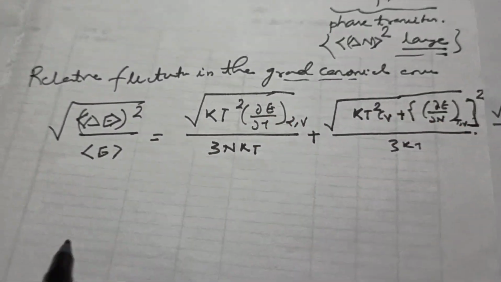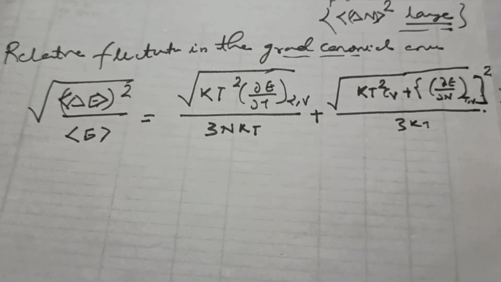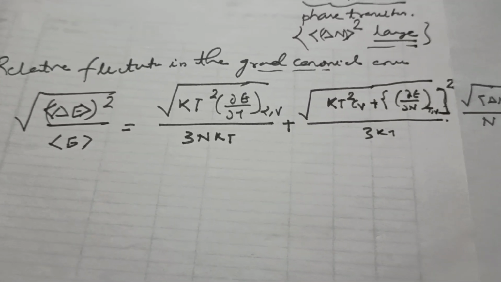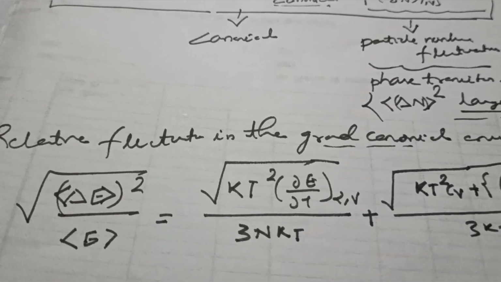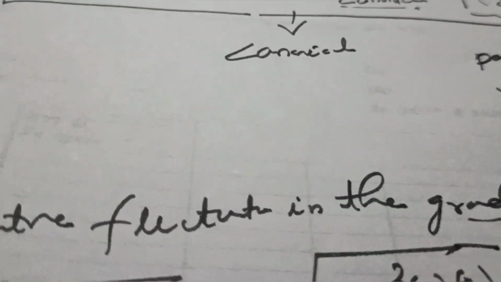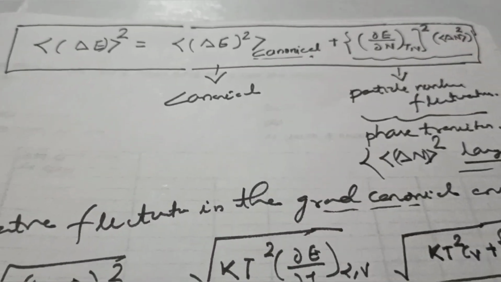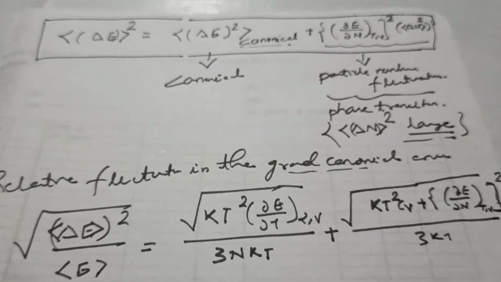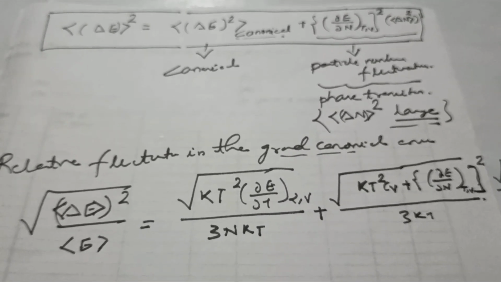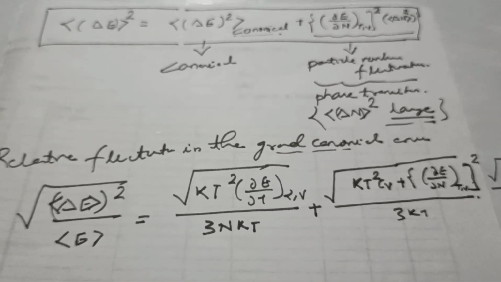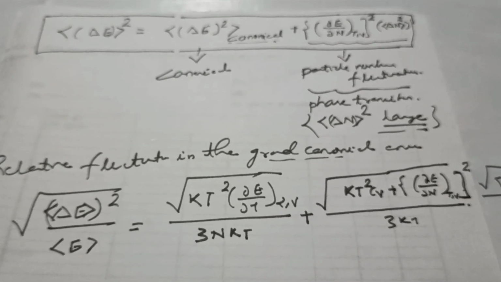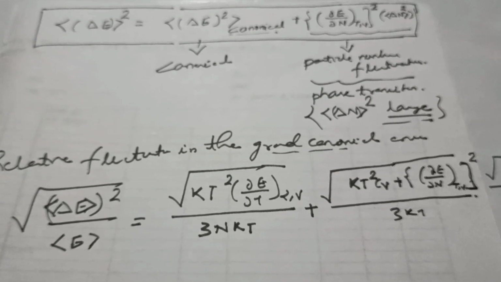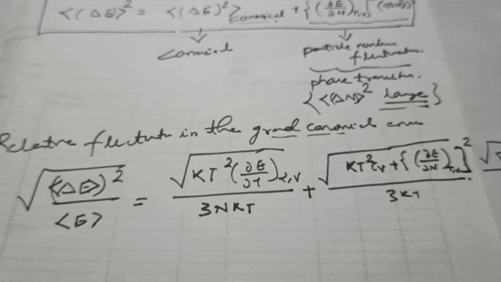So this is the fluctuation in the grand canonical ensemble, because we have discussed two cases in the grand canonical ensemble: the relative root mean square fluctuation in the number of particles, as well as the relative fluctuation in the energy. So these are the important discussions regarding the grand canonical ensemble.